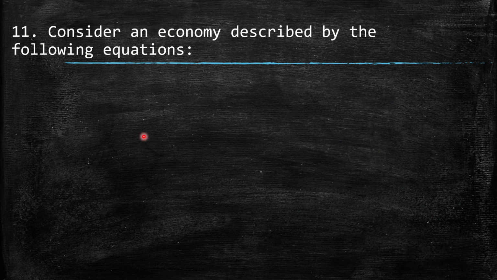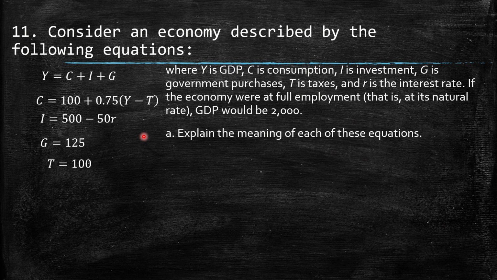11. Consider an economy described by the following equations, where Y is GDP, C is consumption, I investment, G government purchases, T taxes, R the interest rate. If the economy were at full employment, that is its natural rate, GDP would be 2000. Explain the meaning of these equations. Let's start with the first one: Y equals C plus I plus G. This is the definition of GDP by aggregate terms. So we have total consumption plus total investment plus total government expenses. This is the total quantity of income, of GDP.